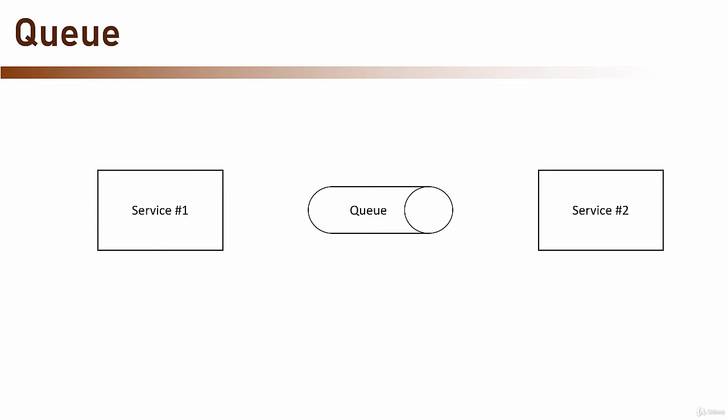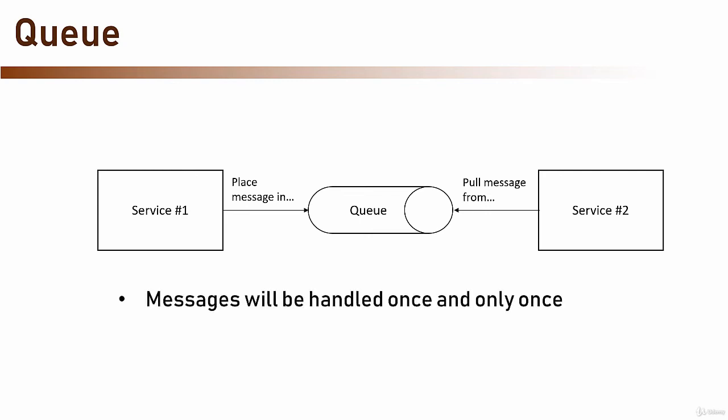The next messaging method is queue. With the queue as a messaging platform, the flow is quite different from the previous methods we discussed. With queue, a service that wants to pass a message to another service places the message in a queue engine, such as RabbitMQ or MQSeries. The other service polls the queue periodically or gets a notification from the queue and then gets the message from the queue. The main advantage of queue is that we can be sure that a message will be handled once and only once. After the service grabs the message, no other service will get this message.